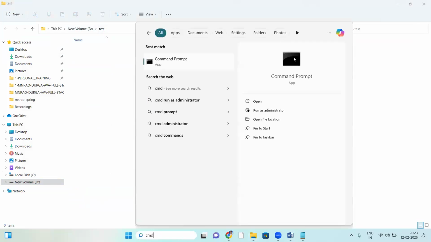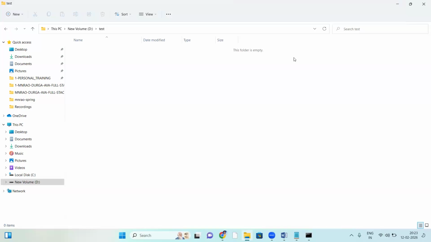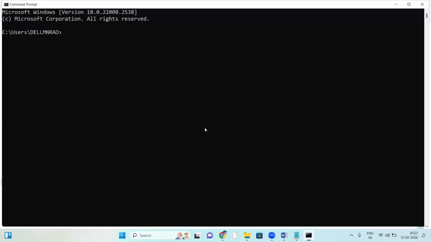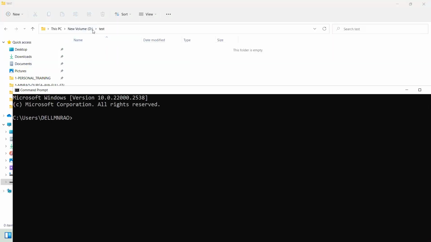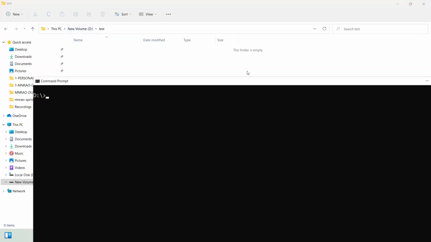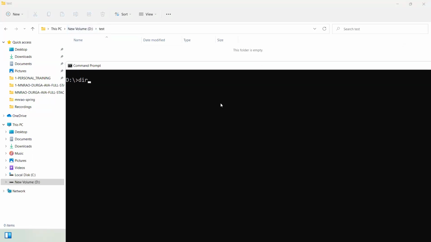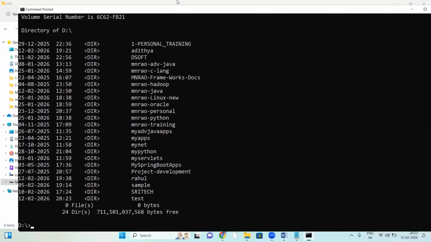Open CMD, command prompt. Go to D drive, D colon. That will take us to D drive, right? CLS clears the screen. Now DIR shows the contents of D drive.